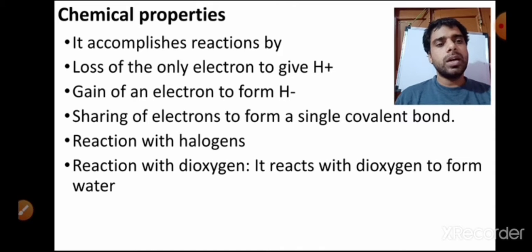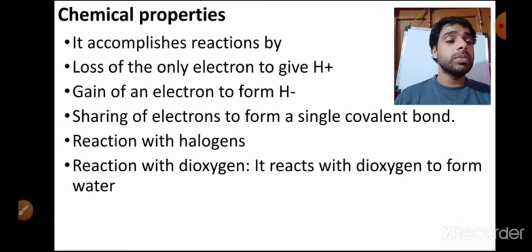This is a very important thing: dihydrogen accomplishes reactions by losing an electron. If it loses the electron, it will form H+. It can also gain one electron; if it gains one electron, then hydride formation happens. Sharing of electrons also occurs, so it forms a single covalent bond.